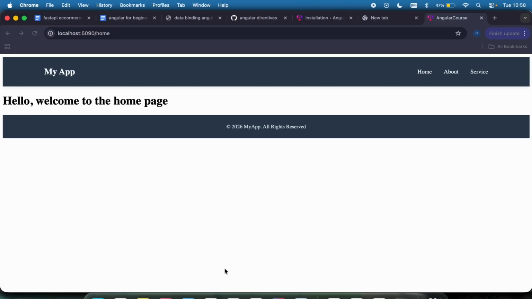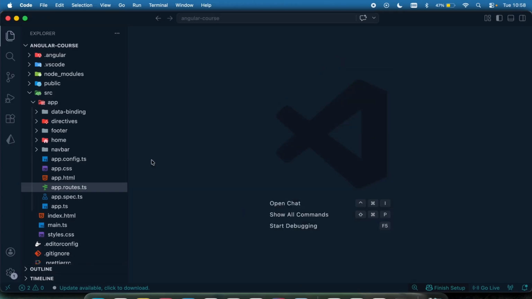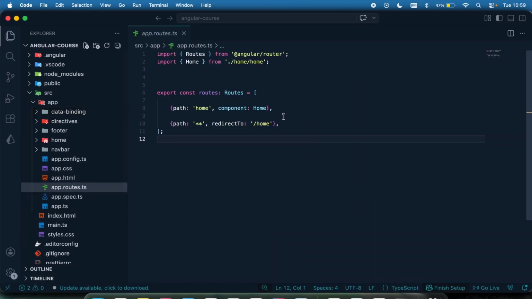Okay, again, if I come, we can see this is my page and it's running very fine. So first of all, when you create 2 components and you want those components to act as a page, the next thing you need to do is to register that component as a page. That can be done by going to the app.routes right here. I'm going to register those two right here.